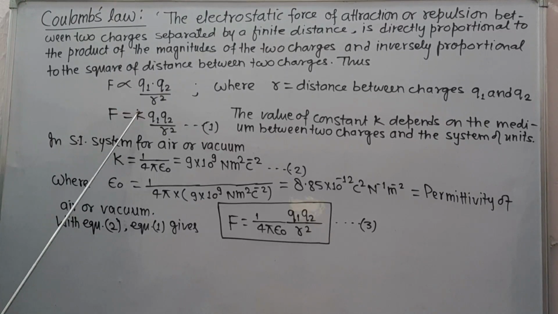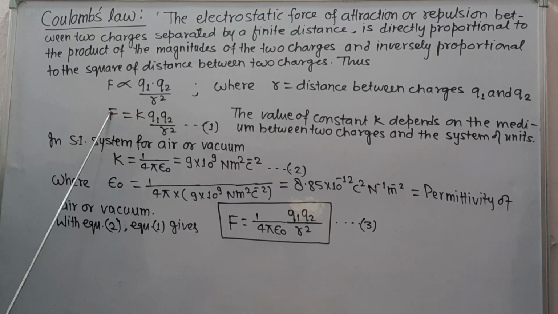Hence, F will be equal to K into Q1 Q2 upon r square, where constant K depends on the medium between two charges and the system of units taken. In SI system, for air or vacuum medium, K is equal to 1 upon 4 pi epsilon naught, having value 9 into 10 to power 9.